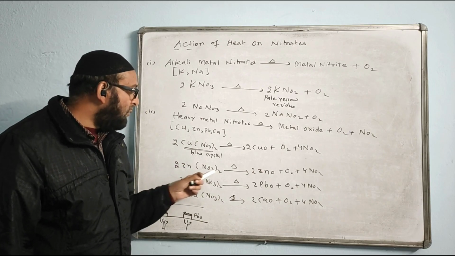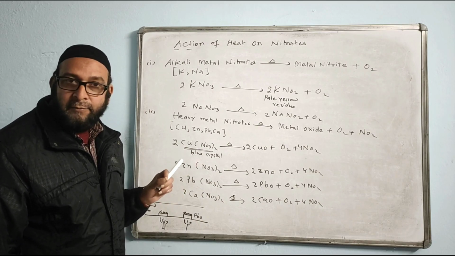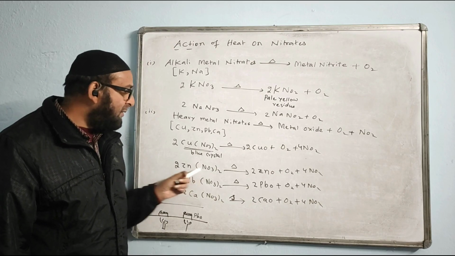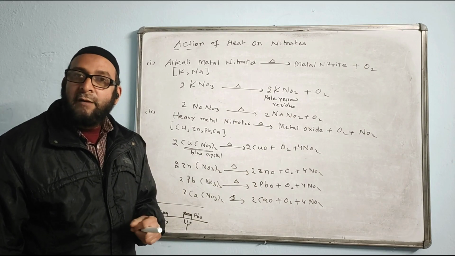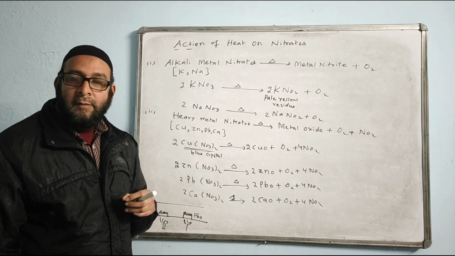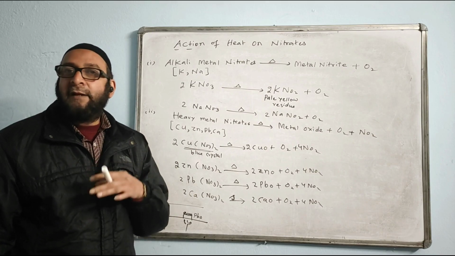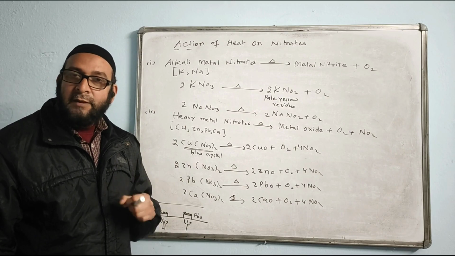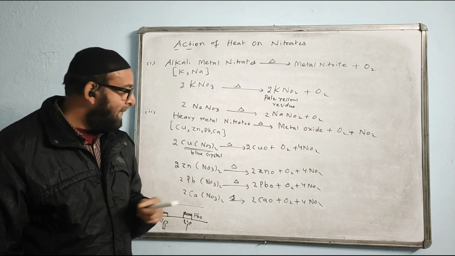Now coming to this one. Zinc nitrate. This one is white crystalline solid, gelatinous white type. You know, zinc ion is white, gelatinous white. Zinc nitrate, when we heat, it will change into zinc oxide. Do you know the color of zinc oxide? Yeah, not white. Any guesses about zinc oxide? Frankly telling, I did not teach you before, but can you have any guess? Or I gave you a copy, but which one?